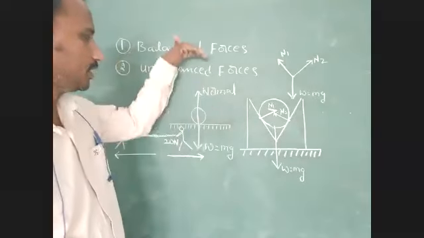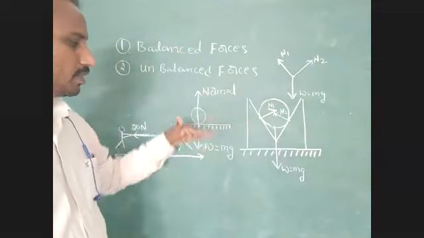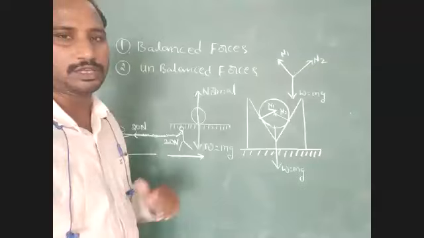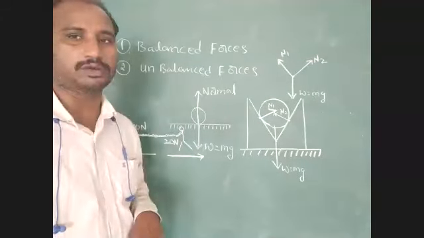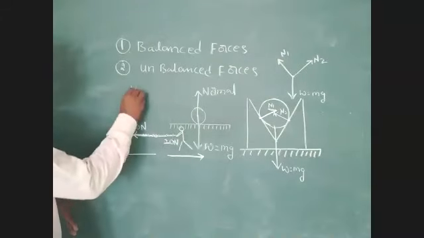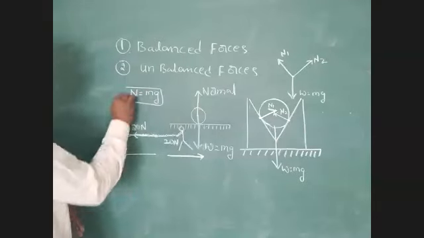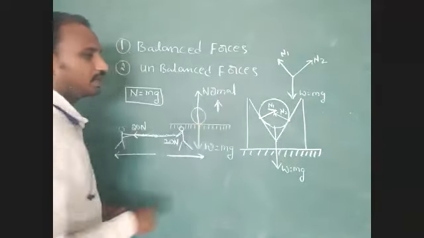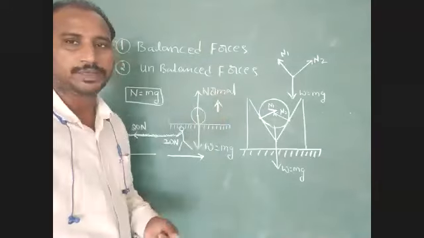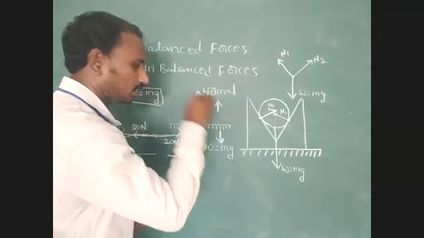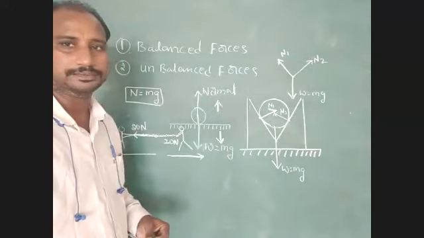Here, using the normal force and the weight W equal to mg, normal equals the weight of the object, N equals mg. But we can identify the directions. The normal force is in the upward direction, and the weight of the body is in the downward direction.